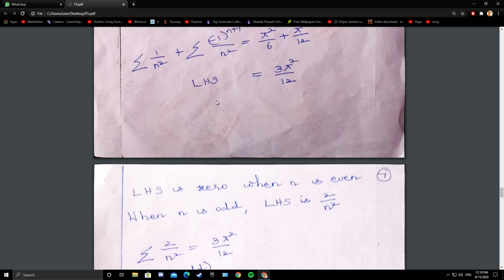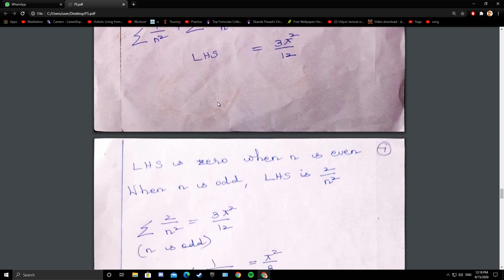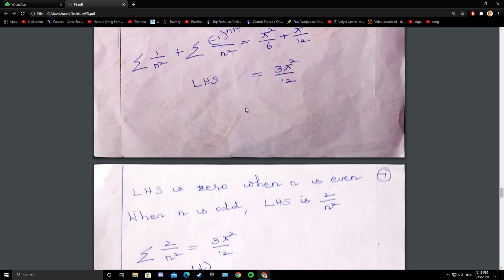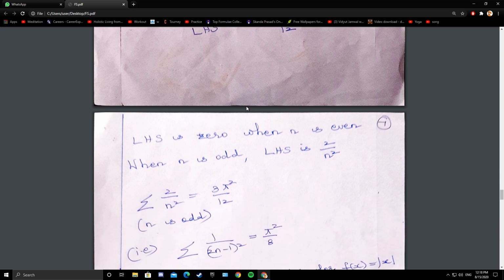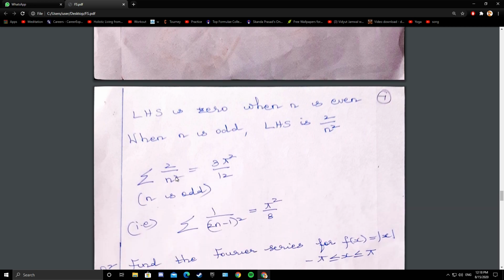So summation of 2 by n square equals 3 pi square by 12, or if you cross multiply, pi square by 8. So for n odd, you replace n by 2n minus 1. So what is the general term for odd? 2n minus 1. So summation of 1 by 2n minus 1 whole square equals pi square by 8.